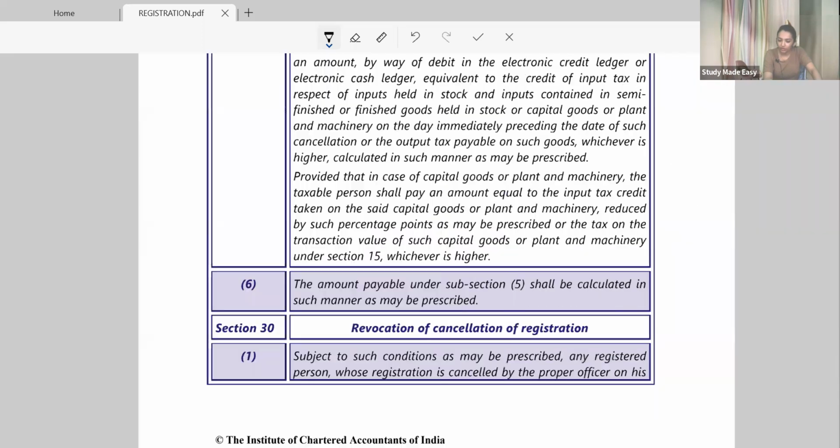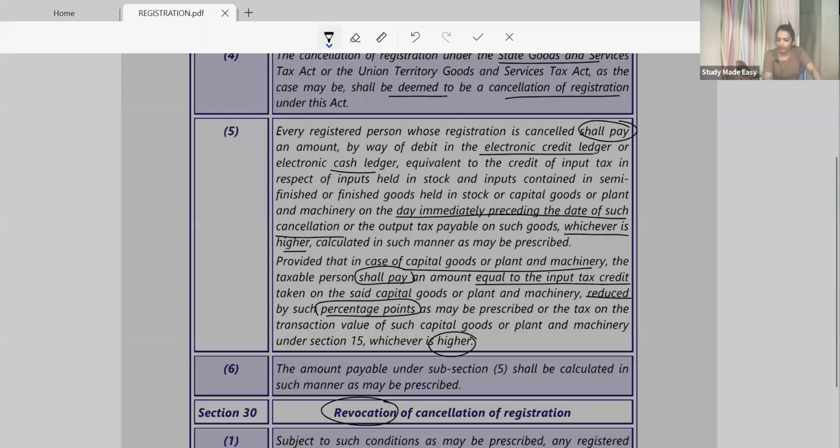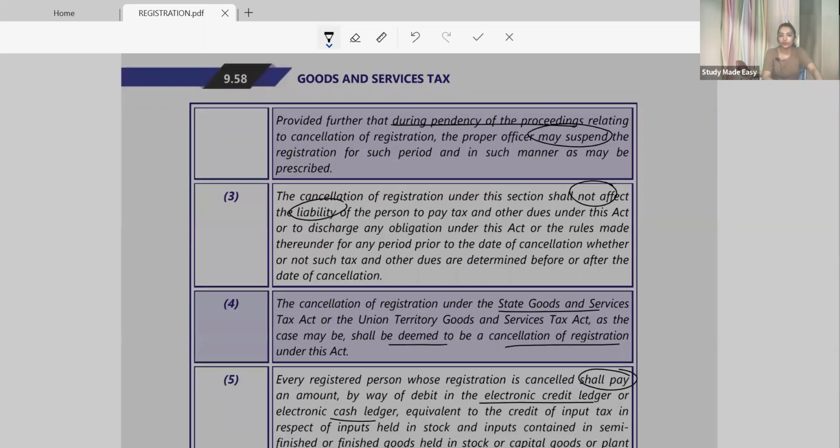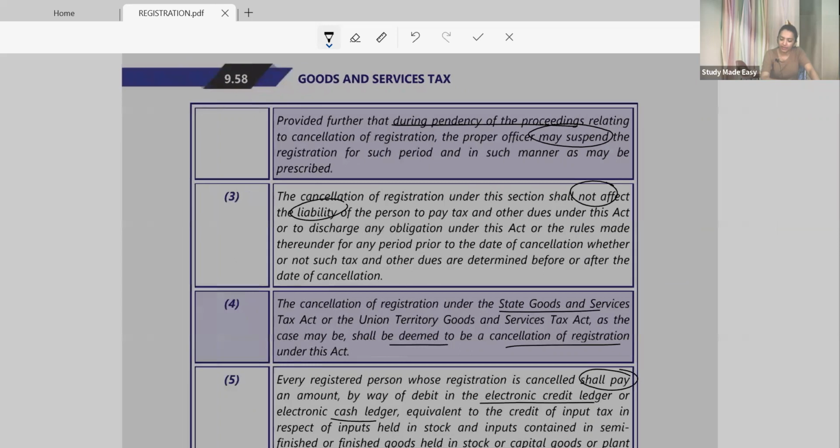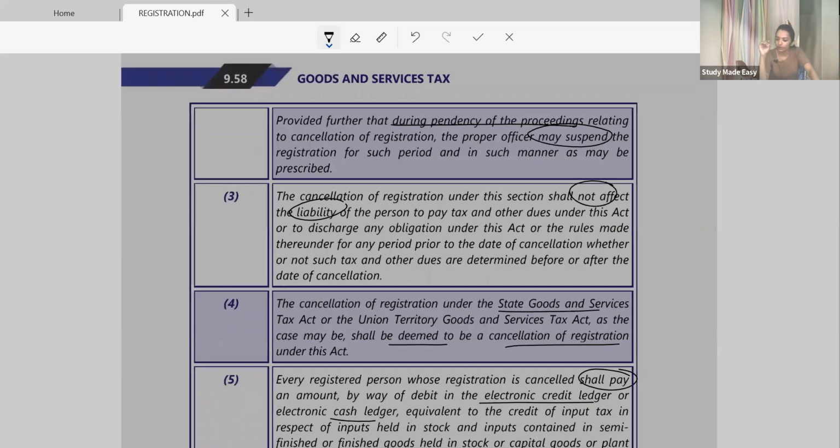A good institute asks this obviously. The Institute has already asked this direct question: when is it possible that the proper officer will cancel your registration, or what are the cases of cancellation of registration? Directly a 4 marks question. Now, if I say write the 4 marks question right now, I will tell you what mistakes you are making.